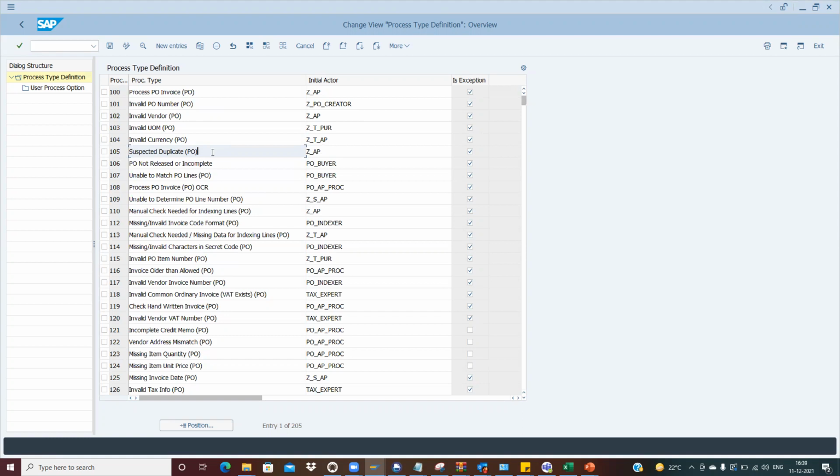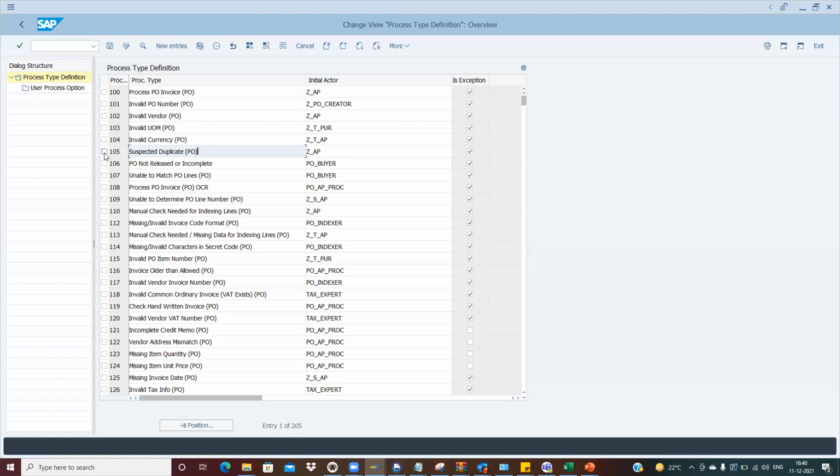If the vendor invoice reference number or some combination is the same as one already created, and you are processing the invoice again with the same number, the system will highlight it as a suspected duplicate. This helps the AP team not to process a duplicate invoice. As functional consultants, we can recommend using such a process type so that it highlights it.